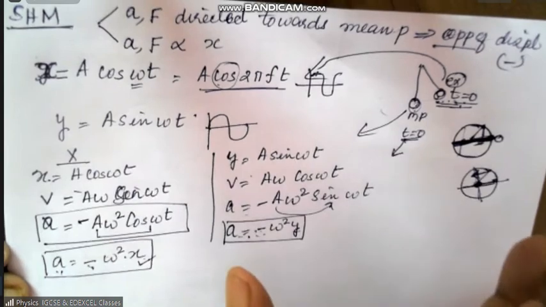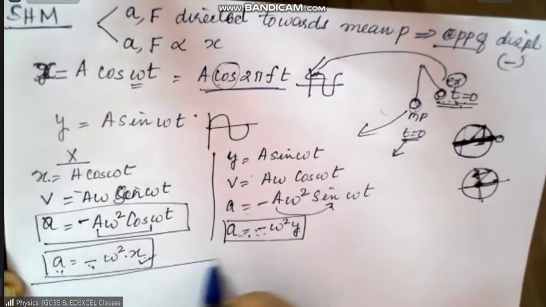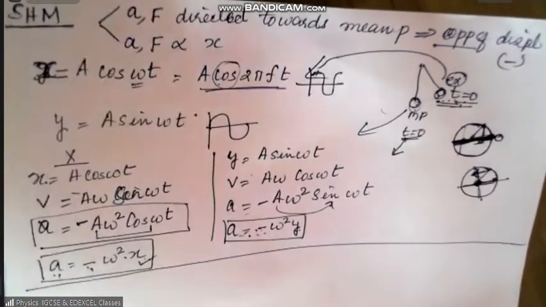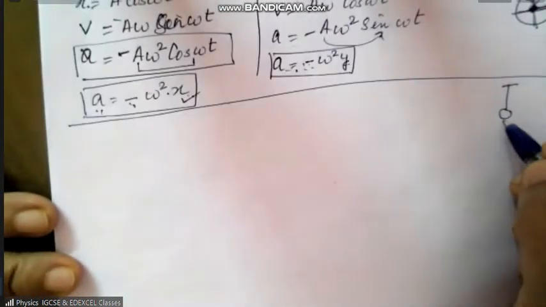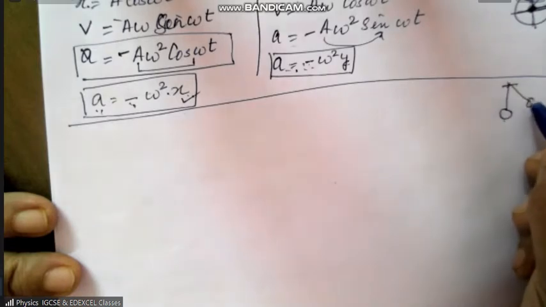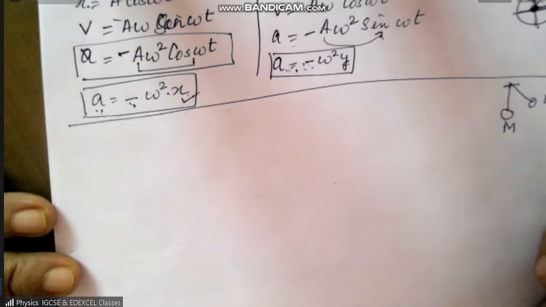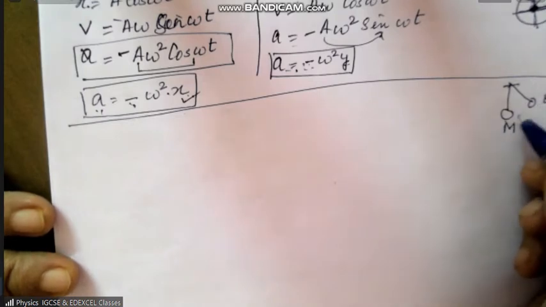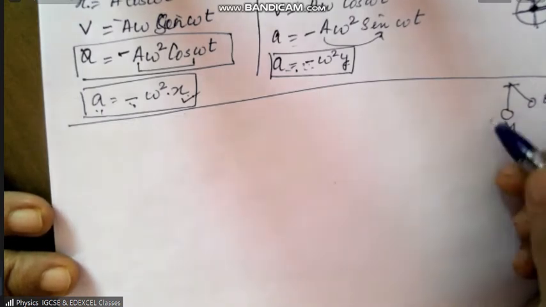So this is what we did last class, and the graphs also we did. What we are going to do is when the particle is either here or at the extreme position. So this is the extreme, this is the mean position. What is the energy and how does the energy of the particle change?